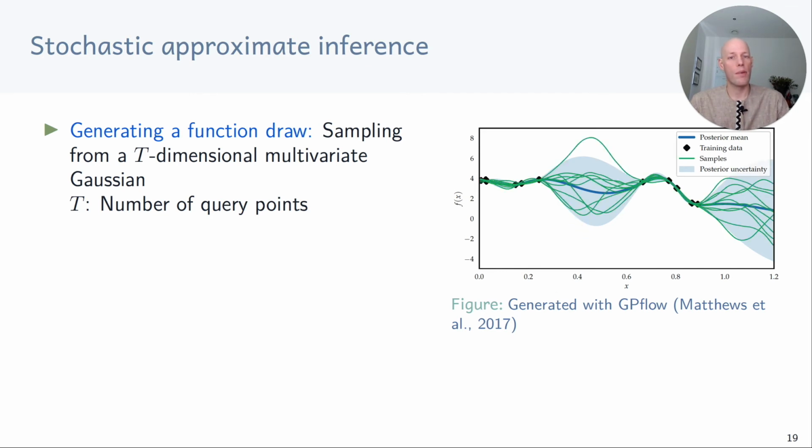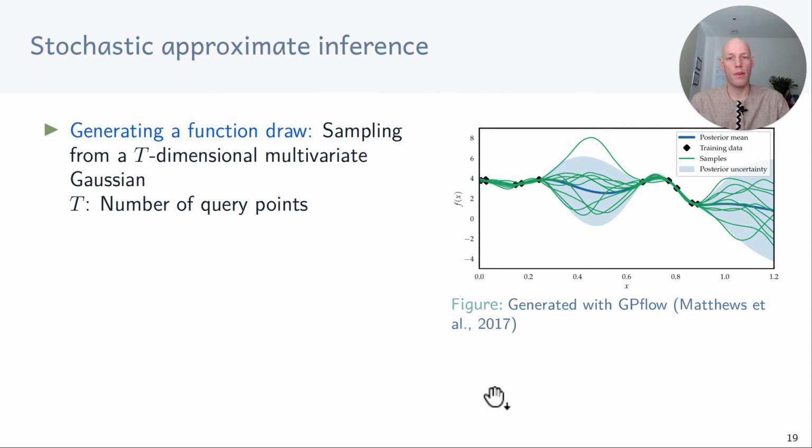The functions we sample from the GP do mostly stay within the shaded area. They mostly agree in regions with the training data, but they have much more flexibility and disagreement in areas without training data. In order to generate functions from a Gaussian process, we would need to sample from a t-dimensional multivariate Gaussian, where t is the number of query points, that is, the points at which we want to evaluate the function. For example, here on the right, I evaluate the function draws at 500 points. That means we would need to sample from a 500-dimensional Gaussian.